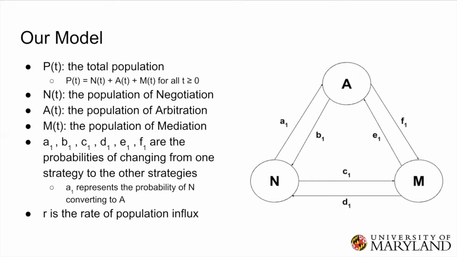These are the probabilities of changing from one strategy to the other. For example, A1 has an arrow pointing from N to A, and that represents the probability of N converting to A. And R stands for the rate of population influx in our model.